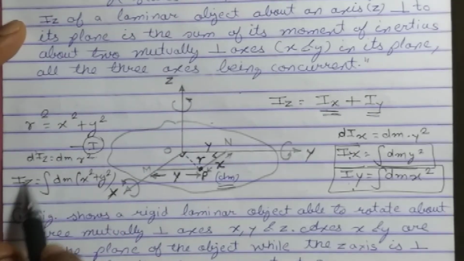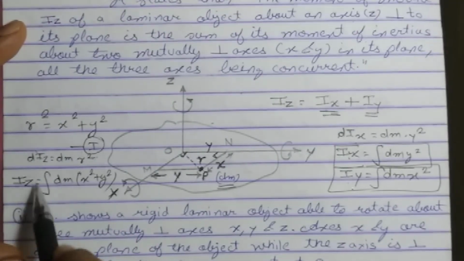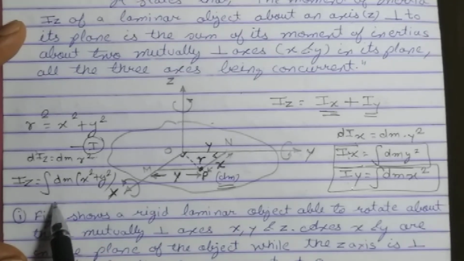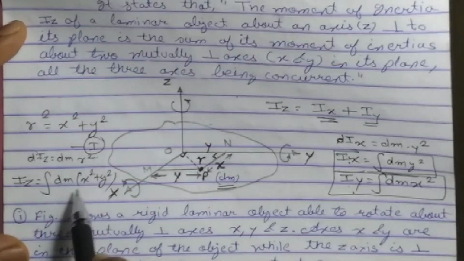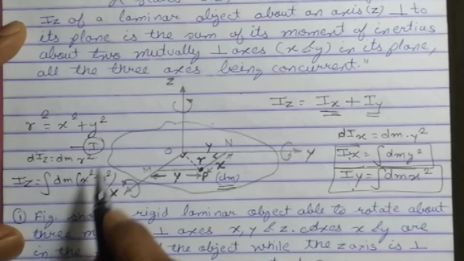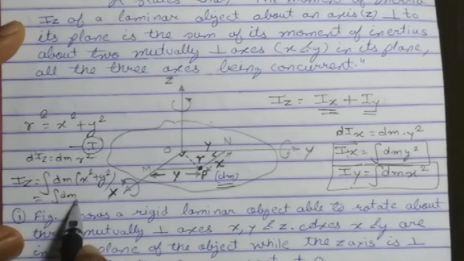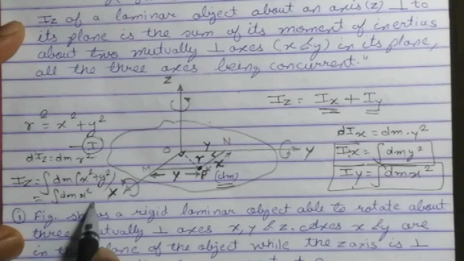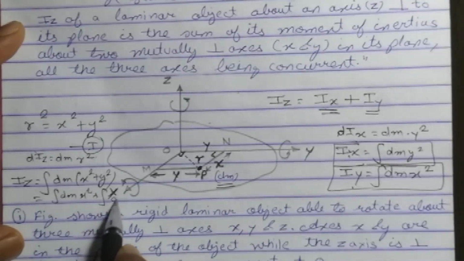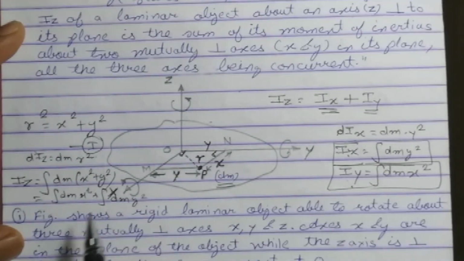Then I found the moment of inertia of the whole lamina about the z-axis. For that I will take the integration. Now you observe that I will shift the integration inside. If I shift the integration sign inside, we get the integration of dm x square plus the integration of dm y square.